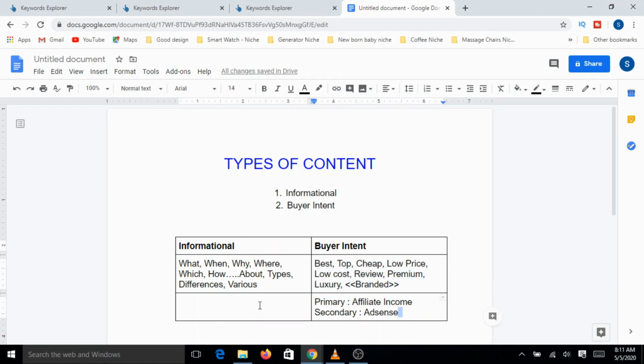primarily, okay. And here information will be primary, your source of income would be AdSense, or some display ads or banner ads and all that. Secondary would be your affiliate. So why affiliate? See, what happens is, again, understand the intent.